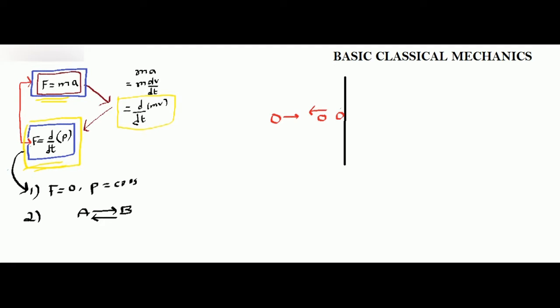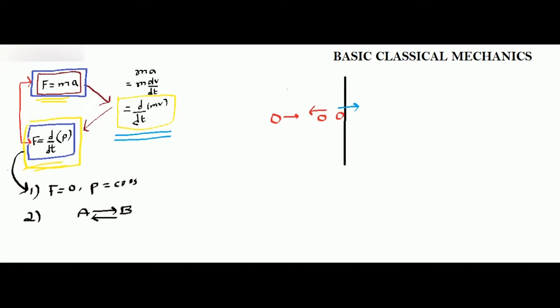What this means is that when the ball hits, it gives the wall a particular force. The hitting will result in a force, because there is a change in momentum. As I said, whenever there is a change in momentum, there is a force. So let me tell you how.